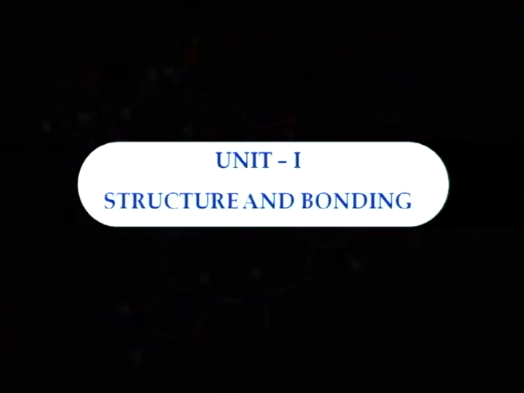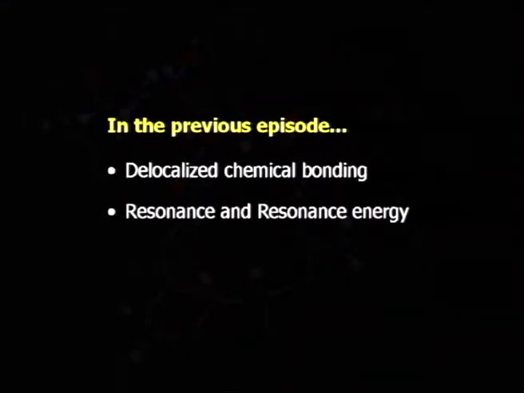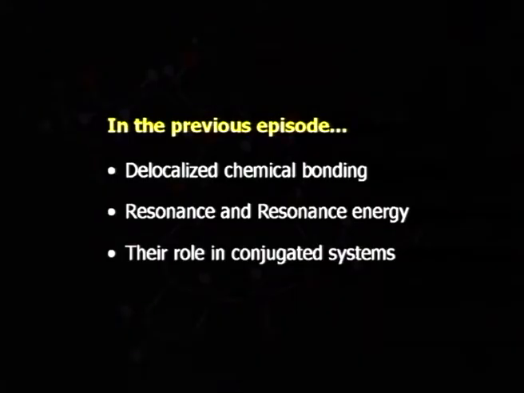This time we will be discussing the first unit of the organic chemistry syllabus for the BSc first year, which is based on structure and bonding. In the previous episode, we discussed the concepts of delocalized chemical bonding, resonance and their application to conjugated systems such as 1,3-butadiene and benzene and other compounds.